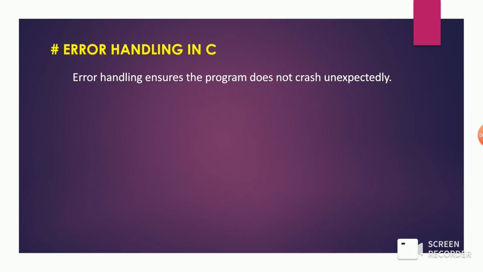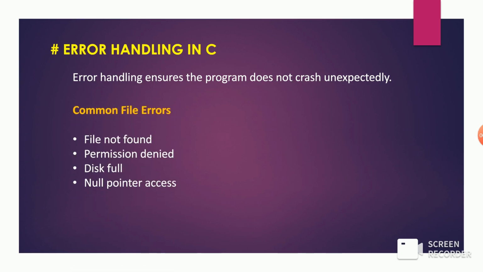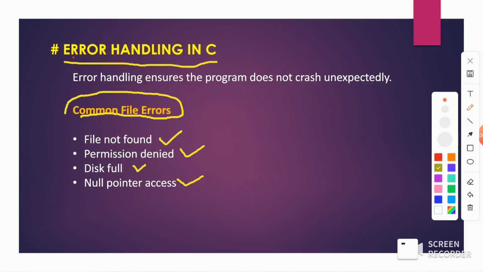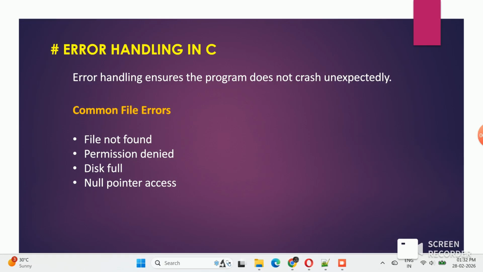Okay, this is the file handling in C programming. So we already did this program. Every program can get an error, so we need to handle that error as well. In C programming, the common file errors are file not found, permission denied, disk full, or a null pointer exception. These kinds of errors can occur while you're doing file handling in C programming. So we need to ensure the program does not crash unexpectedly, so we need error handling in our program.